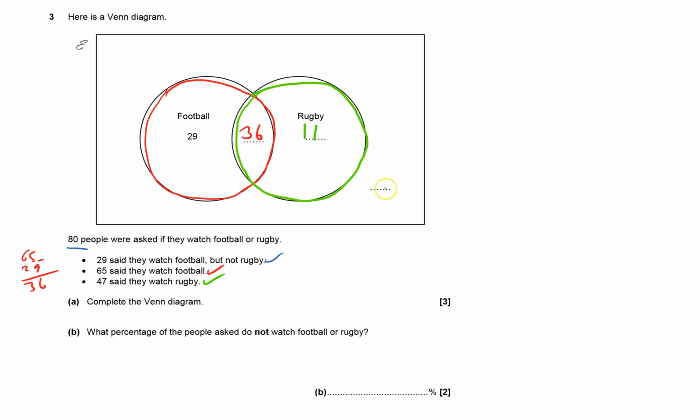I've got to complete it. There's a space here, and they don't always give you that space, but they have in this instance. I'll do it in purple. The total number must add up to 80. So we've got, well, we know we've done this bit already.